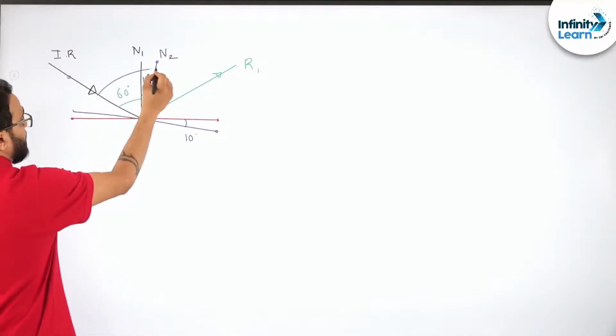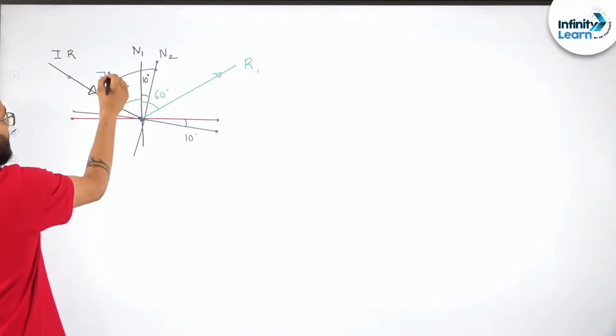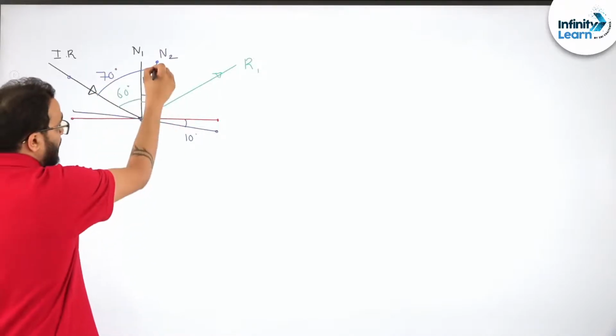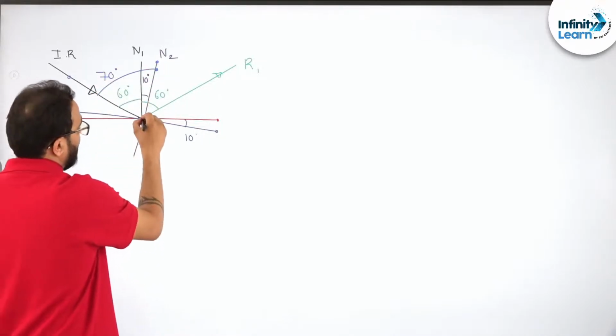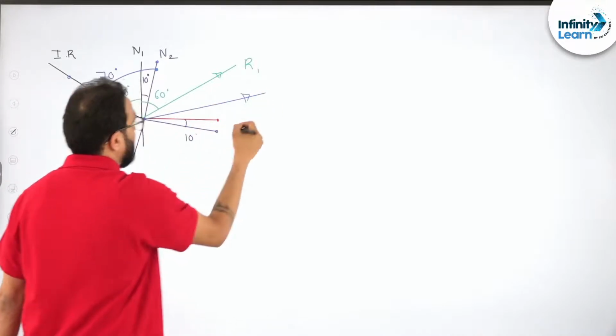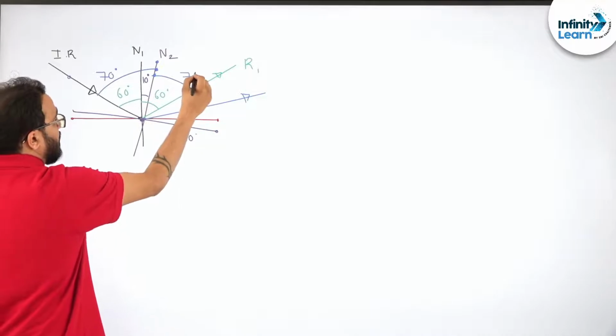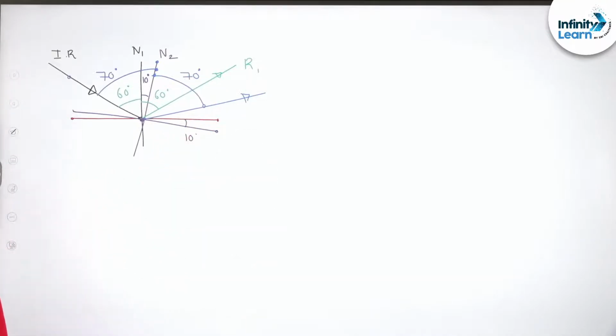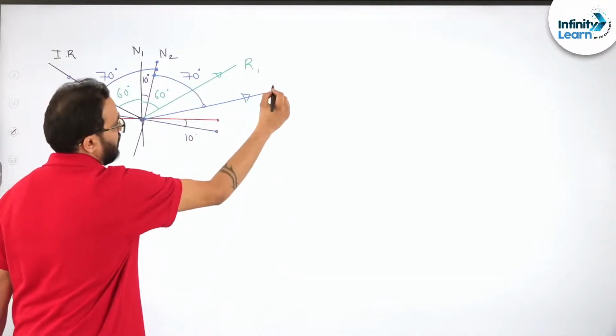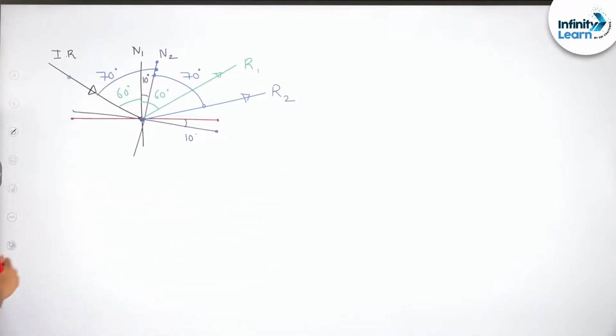Now what is this angle? You will say, sir, 70 degrees. So next time with this normal, the reflected ray will go like this, and this angle will be 70 degrees. Can you see that? This is R2. Is R2 visible?